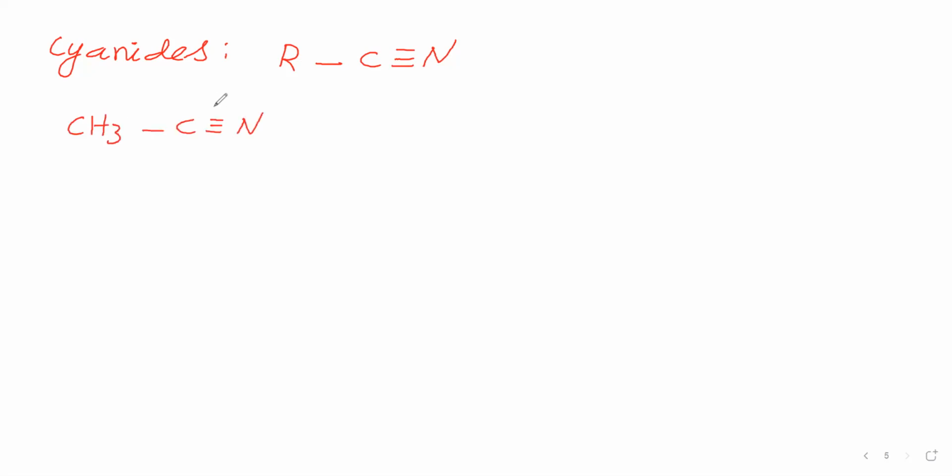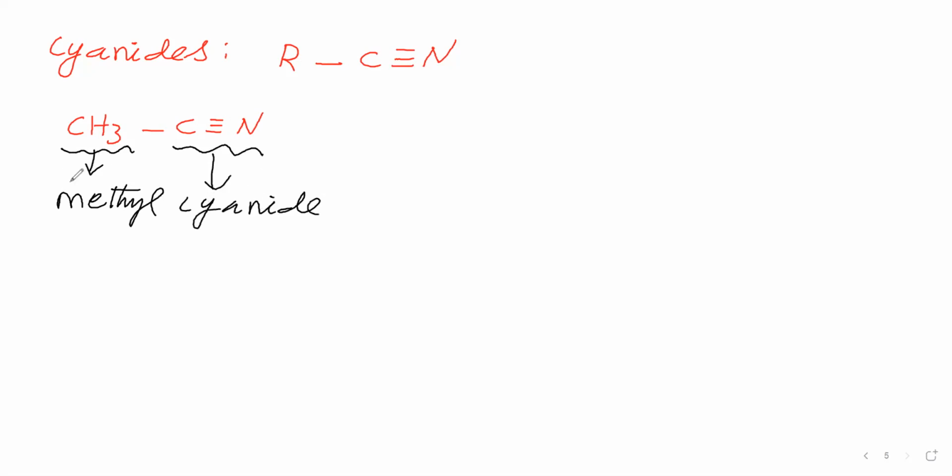What is the name of this one? We'll see. For the common name, this CH3 we say separately as methyl. This CN we say separately as cyanide. Cyanide is the functional group. Therefore, methyl cyanide. So in the common name, the R group is said separately and CN is said separately.